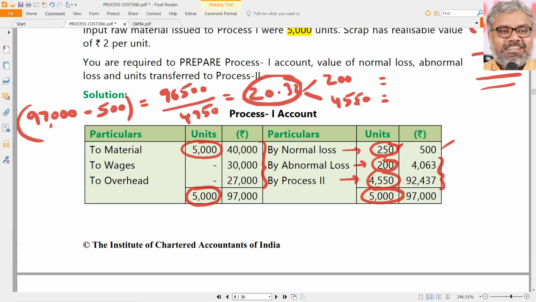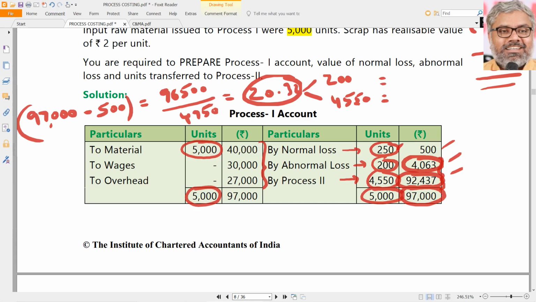You can find that also. Do this 20.32 into approximately 200, that comes to 4063 or 4064. That's what is abnormal loss amount. Then same way 4550 into 20.32, that will be 92,437. Total should be matching, that is equal to 97,000. So 4063 is the abnormal loss, 92,437 is the total cost of good units which are transferred to the next process, that is process 2. So the abnormal loss amount is 4063.